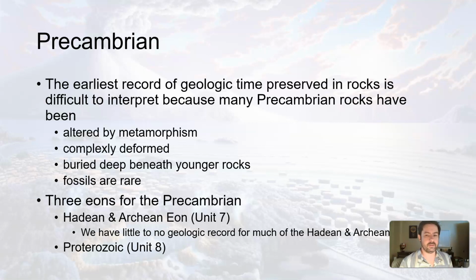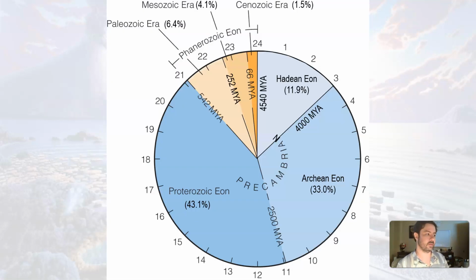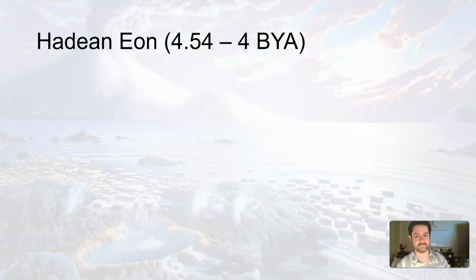So the three eons in the Precambrian are the Hadean and the Archean, which we'll focus on in this unit, and then the Proterozoic, which we'll focus on in the next unit. So this is what we're going to focus on, at least for right here and right now in this unit. Seems like a lot, and it is. That's almost 45% of all of the Earth's history in this one unit. But again, there's not much left, so we have to interpret how we can.